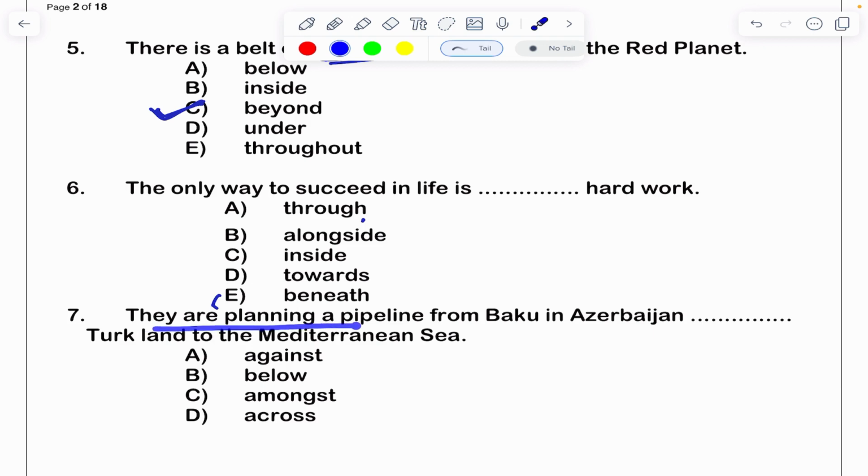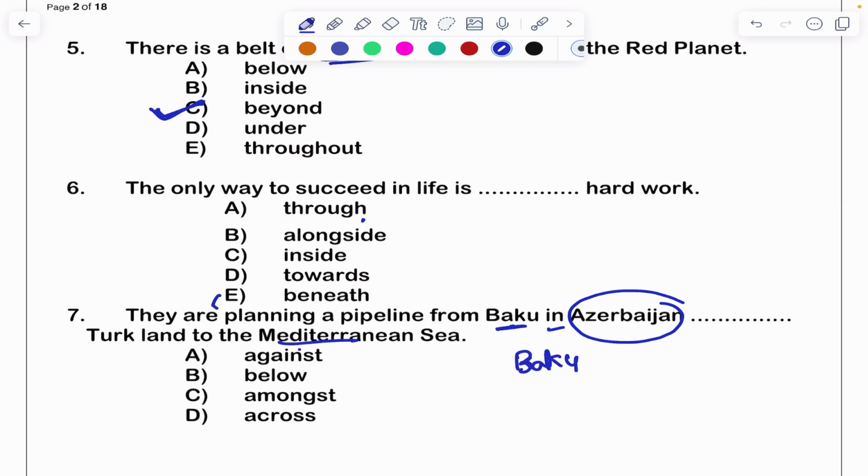They are planning a pipeline from Baku in this place, Azerbaijan, Turkland to the Mediterranean Sea. Means in this location we have a place called Baku. From here to this sea, Mediterranean Sea.